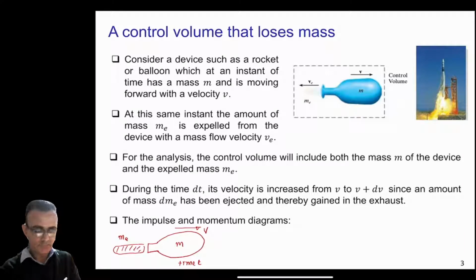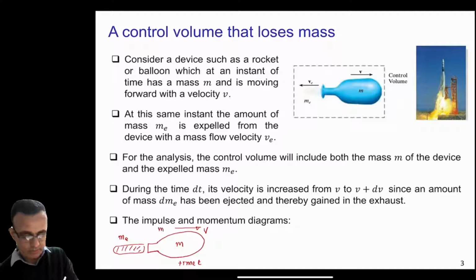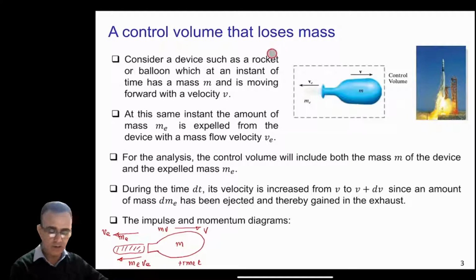So the momentum of the balloon will be mv. And the velocity of the fuel is ve, which is in this direction, so its momentum will be meve. And of course we are drawing the impulse and momentum diagram here.